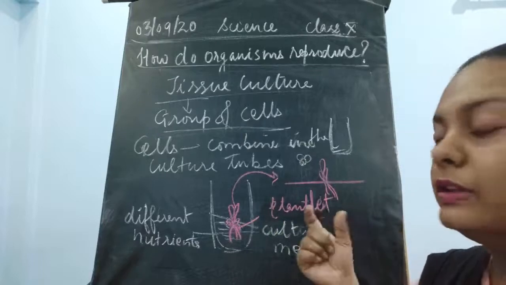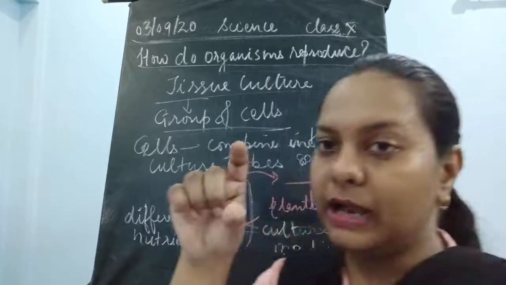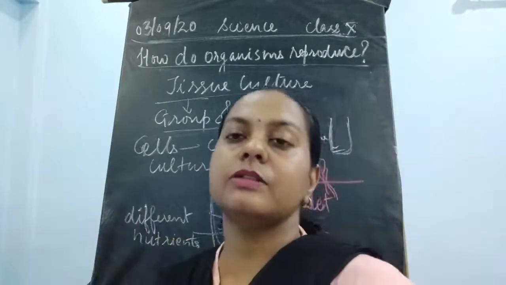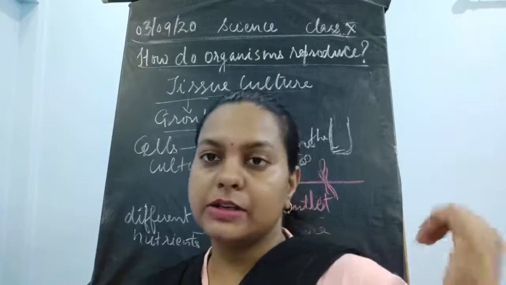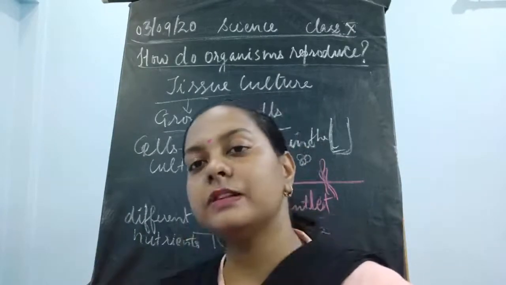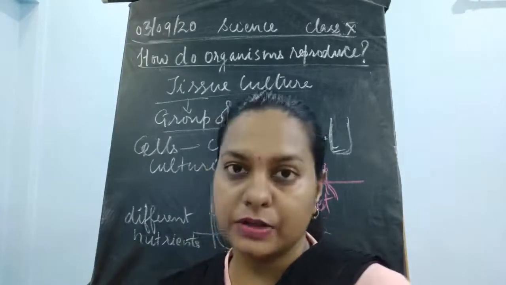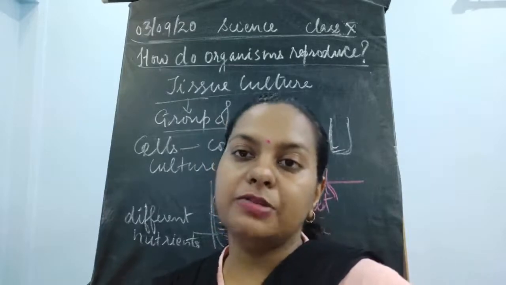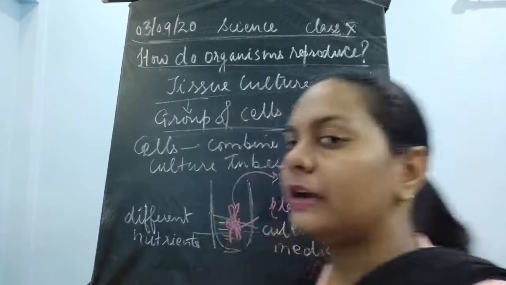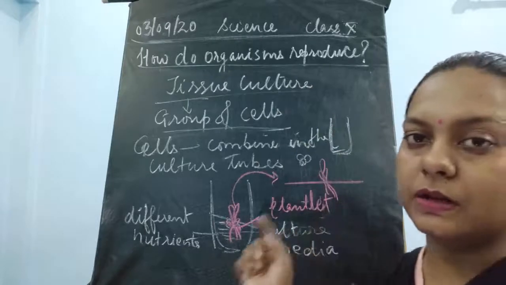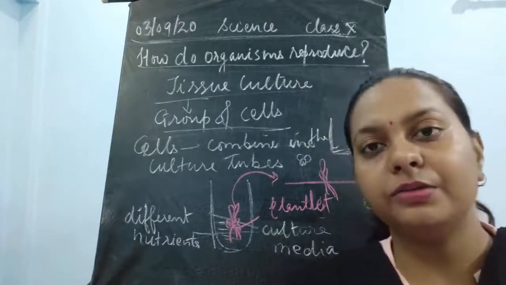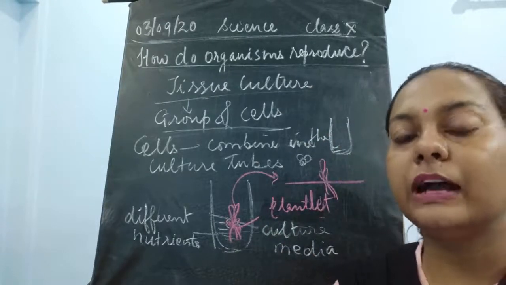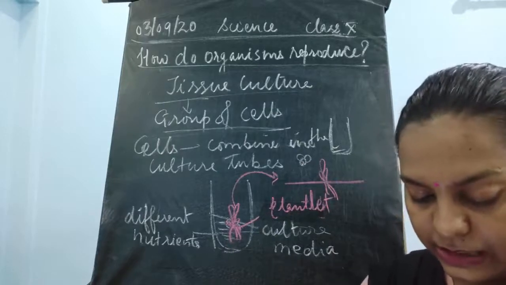Now, if it reaches a good size as a plantlet inside this culture tube, then we will transfer it from the culture tube into the natural environment. We'll plant it into the soil and grow these plantlets there. Once it has adapted to grow in the soil, children, we would feel that this experiment is successful.